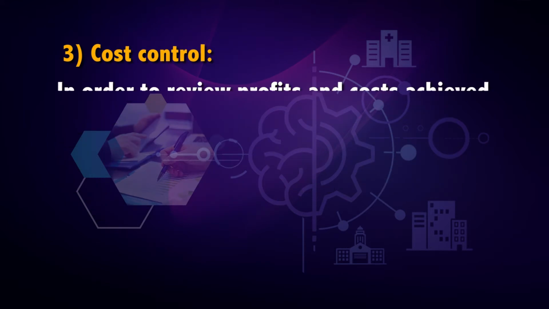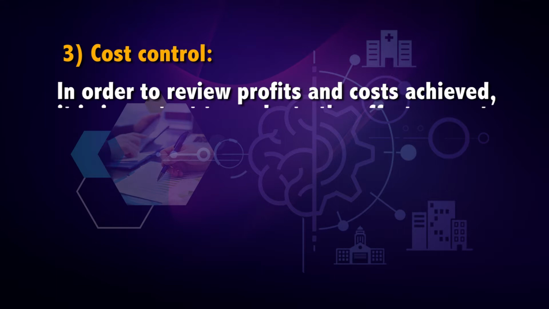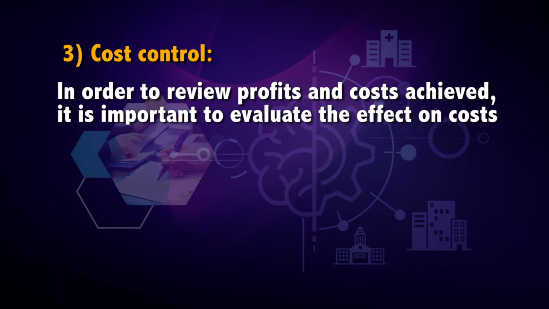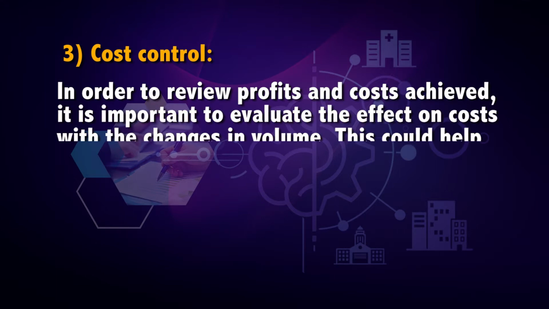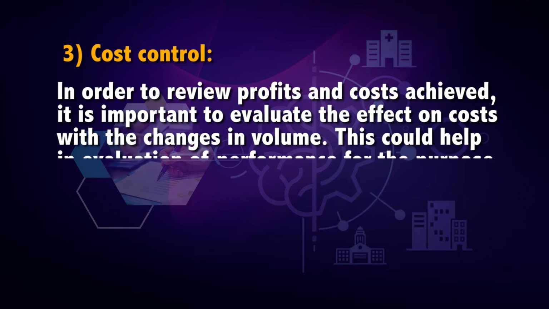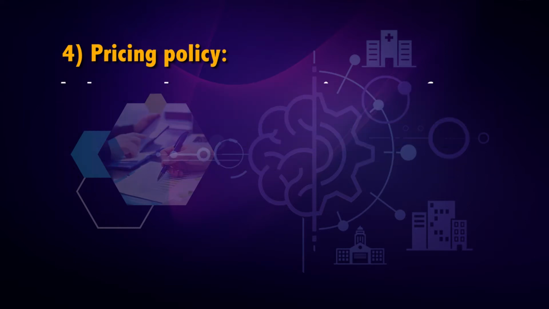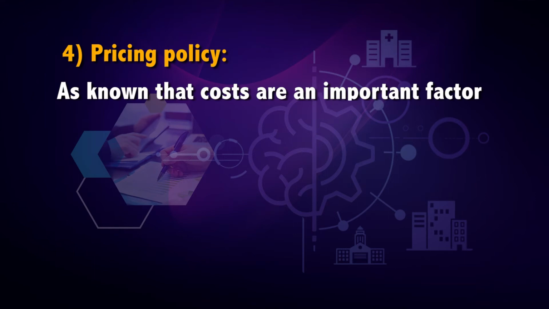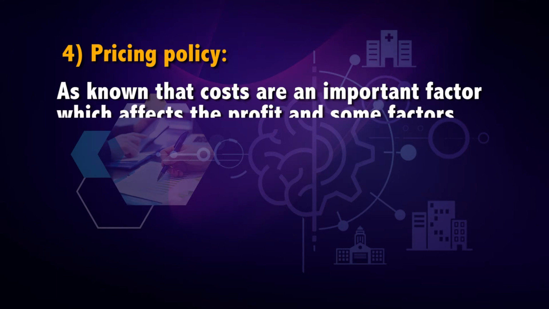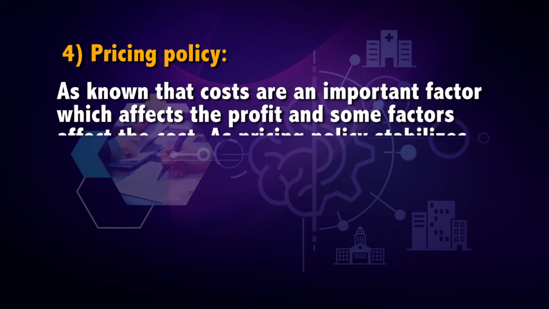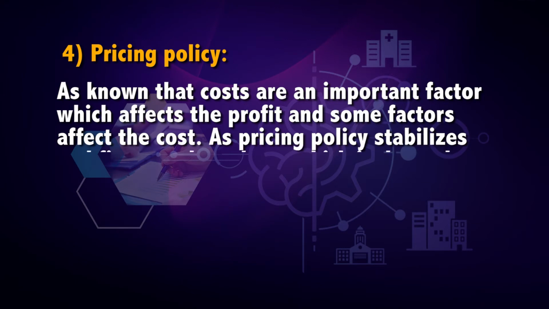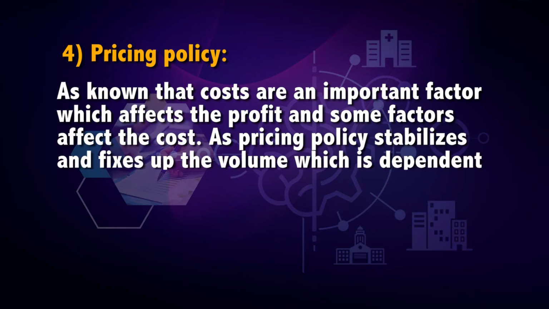Point number 3 is cost control. In order to review profits and costs achieved, it is important to evaluate the effect of costs with the changes in volume. This could help in evaluation of performance for the purpose of cost control. Point number 4 is pricing policy. As known, costs are an important factor which affects the profit, and some factors affect the cost, as pricing policy stabilizes and fixes up the volume which is dependent on the costs decided.